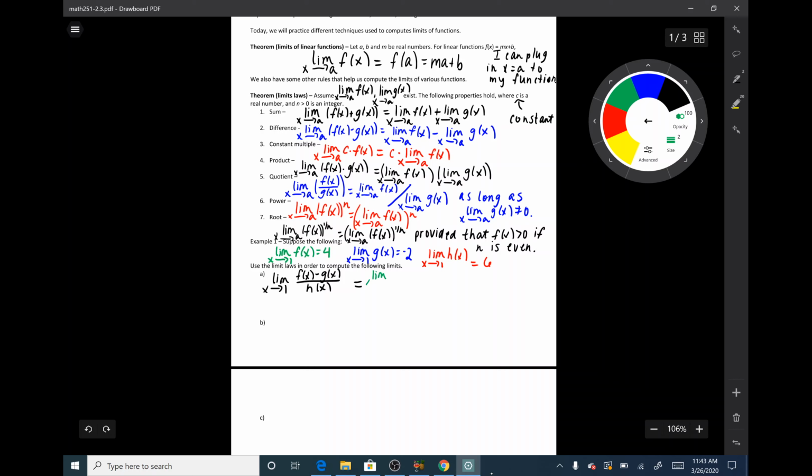So we can rewrite this as the limit as x goes to 1 of f of x minus the limit as x goes to 1 of g of x. That's on the top, right? Because I'm taking the limit as x goes to 1 of two things subtracted from each other. So I can take each of their limits and just subtract them from each other. And then over this, I have divided by the limit as x goes to 1 of h of x. So this was rules 2, the difference rule, and 5.